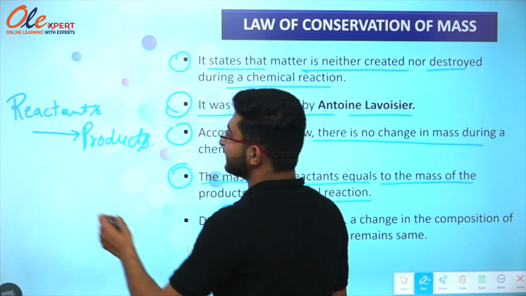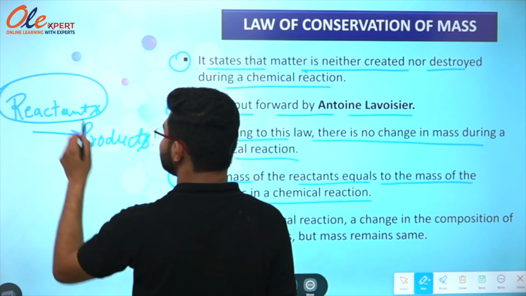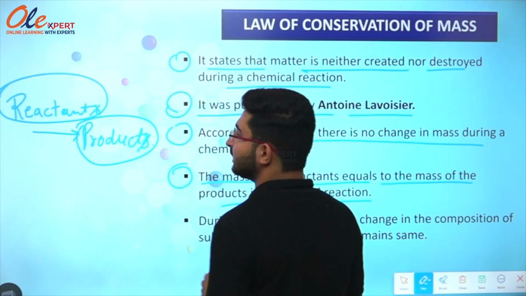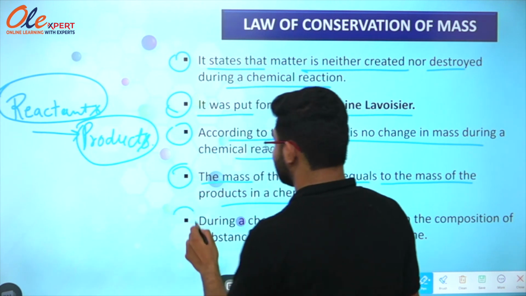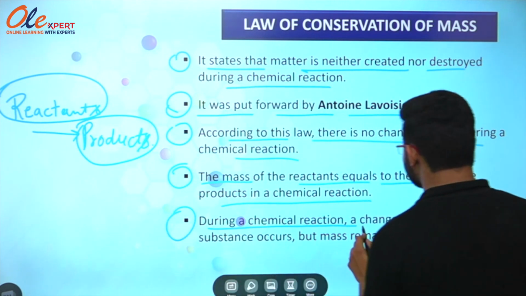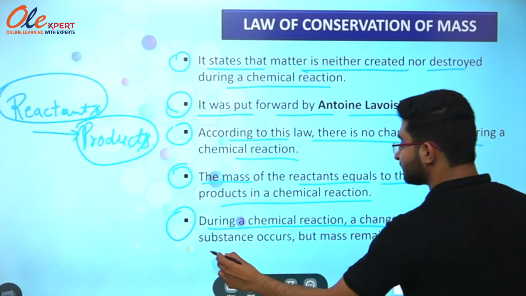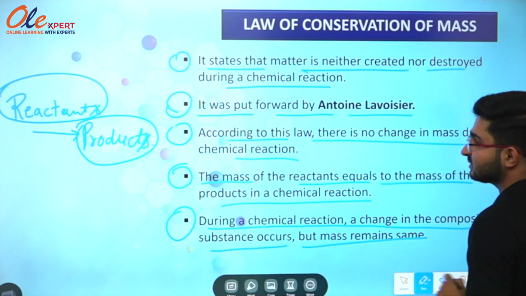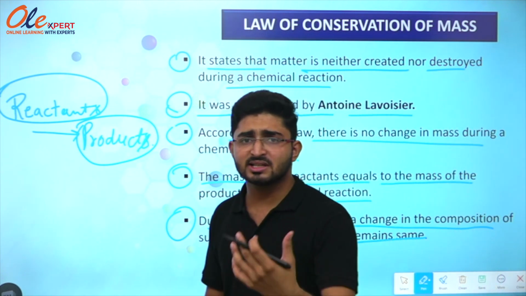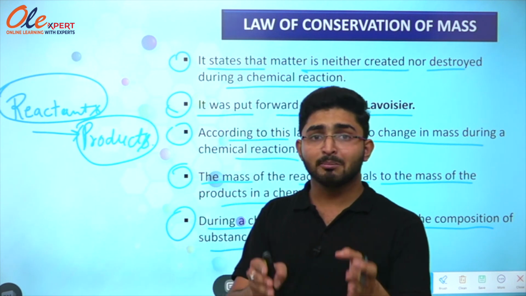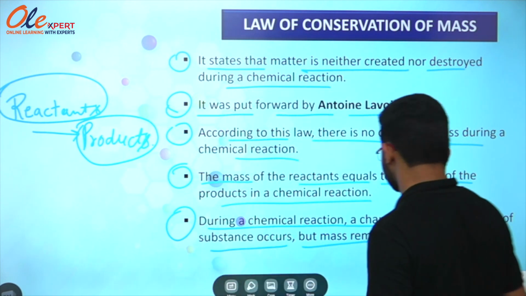So it states that the mass of reactants is equal to the mass of products during the chemical reaction. The last point is, during a chemical reaction, a change in the composition of substance occurs but mass remains same. So the change in the composition can occur but mass will be same.